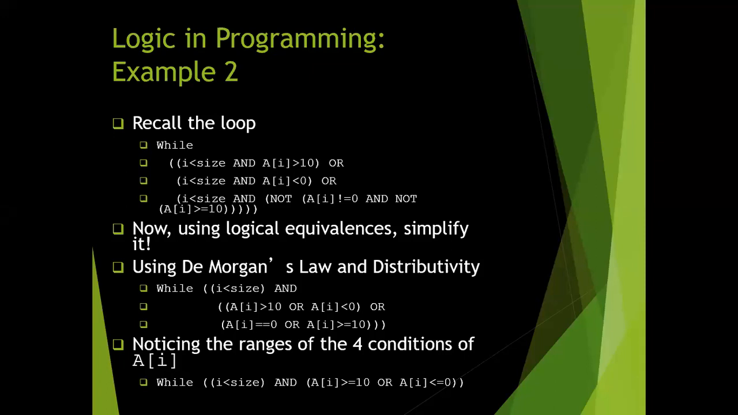Recall the loop, like the example we saw before: while i is smaller than size and array of i is greater than 10, this is how we write the program. Now using logical equivalence, we just apply De Morgan's law and are doing nothing except applying De Morgan's law.